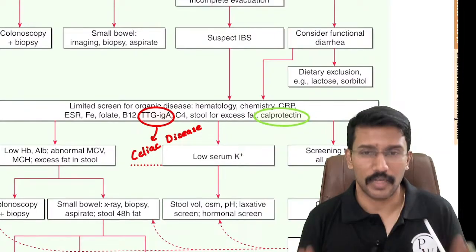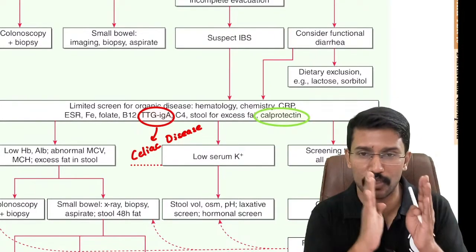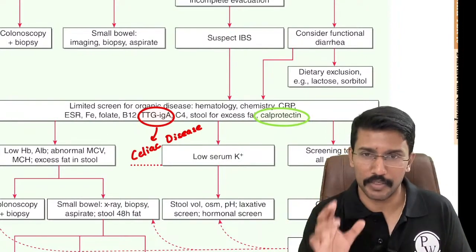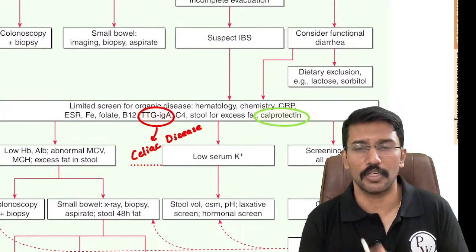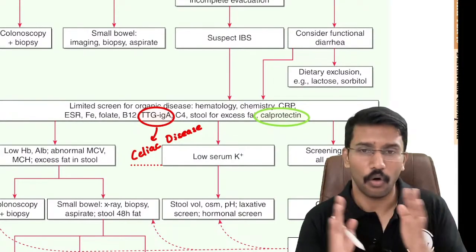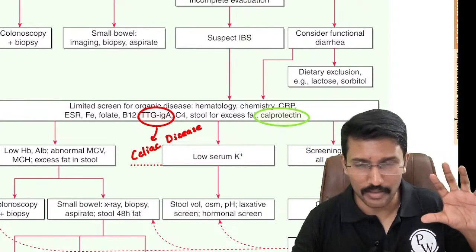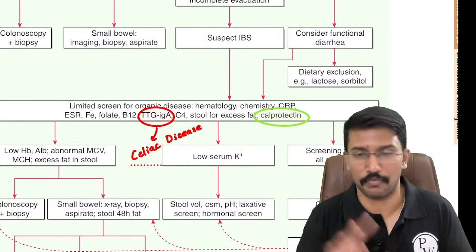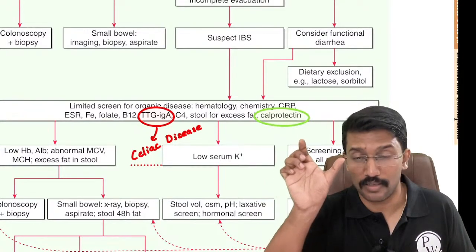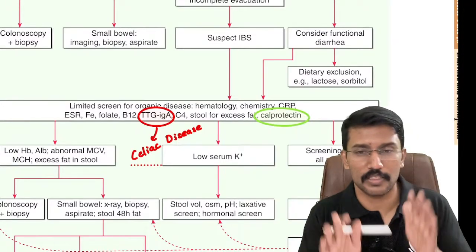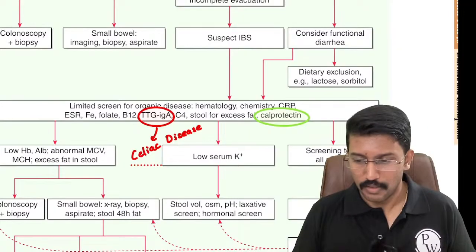Just to give you a summary, whenever now you go to the bedside and you hear the patient complaint as diarrhea, first thing is to see whether it is acute or chronic. If it is acute, we have already discussed the approach. If it is chronic, at least be able to differentiate whether it is the small bowel diarrhea or large bowel diarrhea. Once you have that clarity, you can make a small list of differential diagnoses. If it is a large bowel diarrhea, then you can make a list of the diseases which affect the large bowel. If it is a small bowel diarrhea, what are the diseases that affect the small bowel, right?